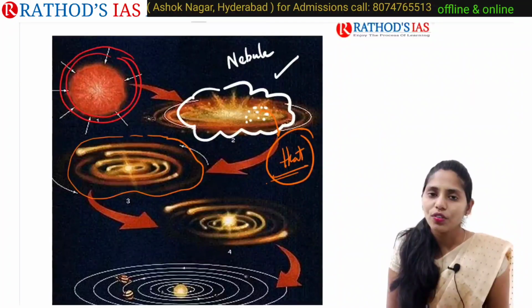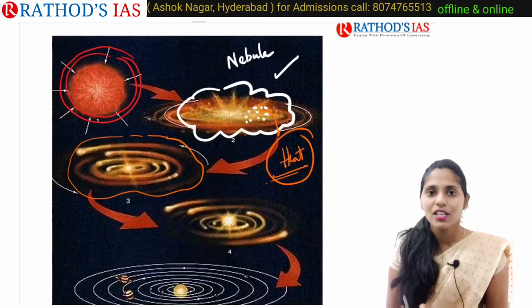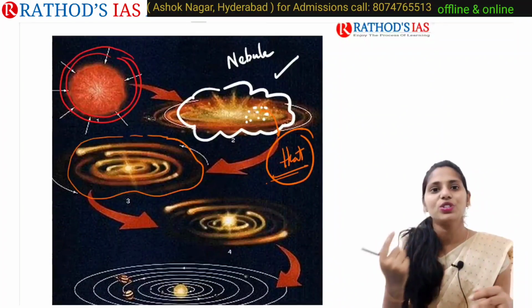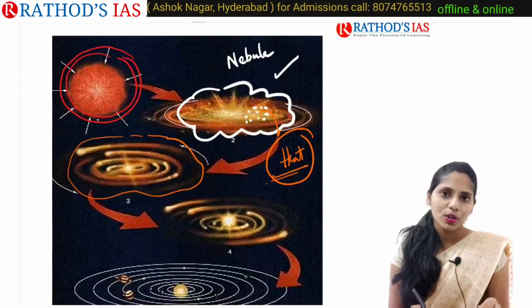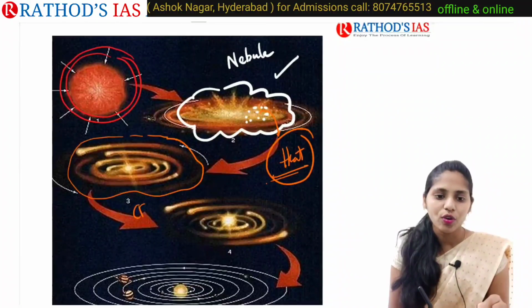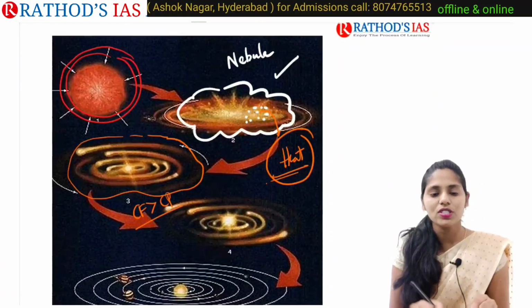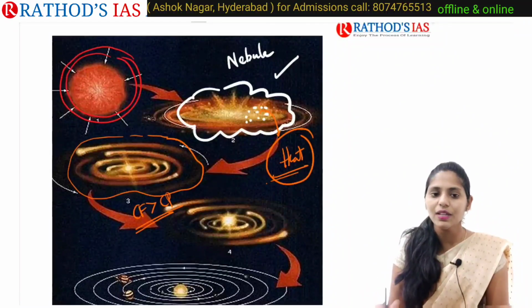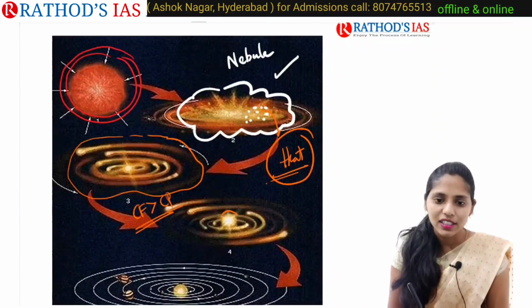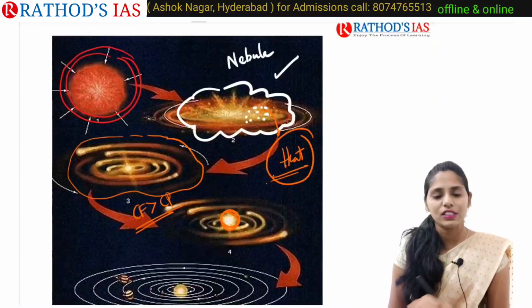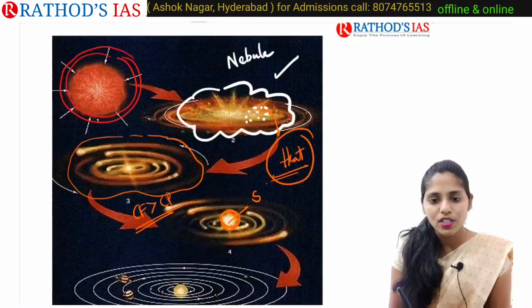Because of this increase in heat and spreading of the nebula, there is also an increase in the rotation of this nebula. Because of this, centrifugal force is greater than centripetal force, and expansion of the nebula is seen. And here in the center we can say residual mass is formed, that is our sun.